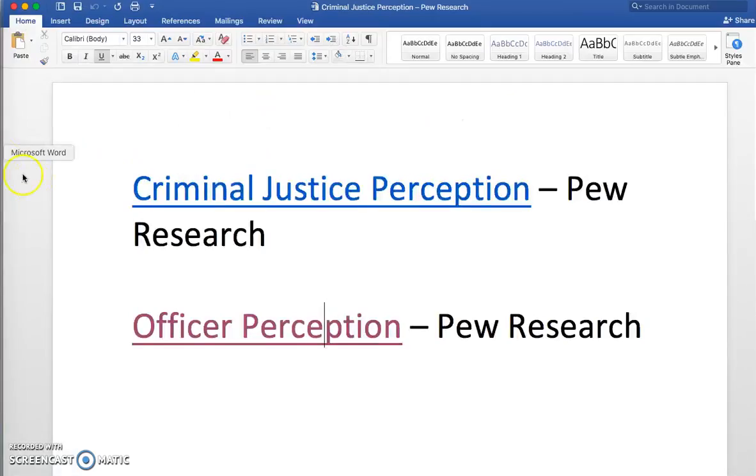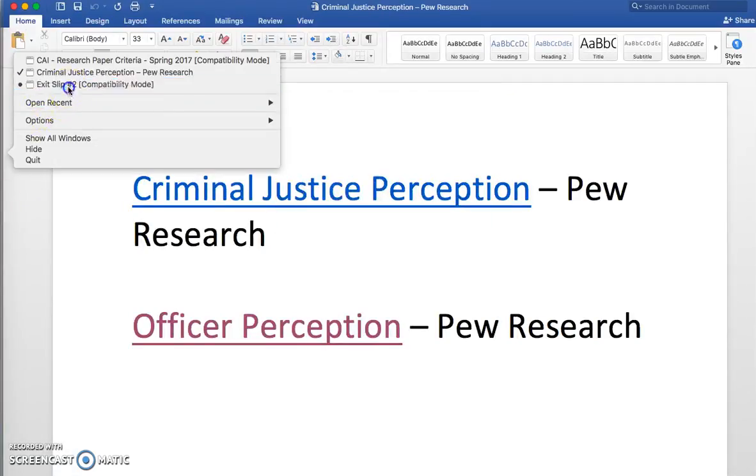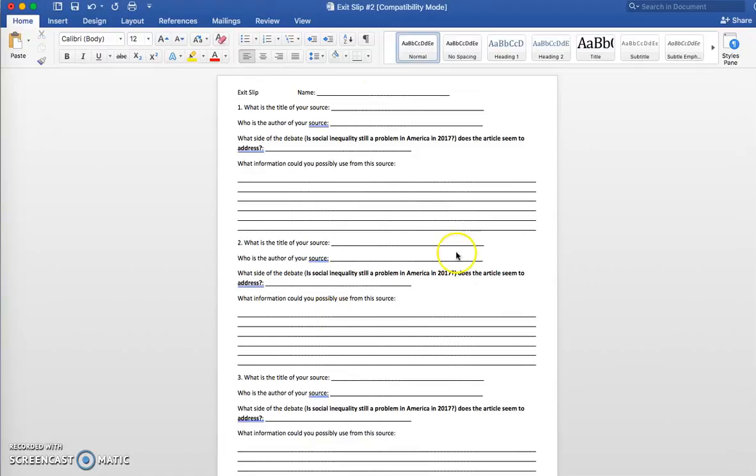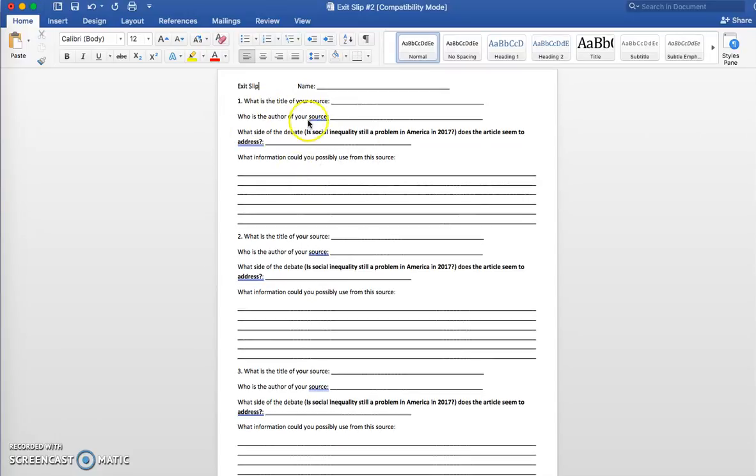Now what you're doing today is the exit slip. This is what you're working on today and tomorrow, and you should have this completed. As you're going through, fill this out, probably for 3 different sources.